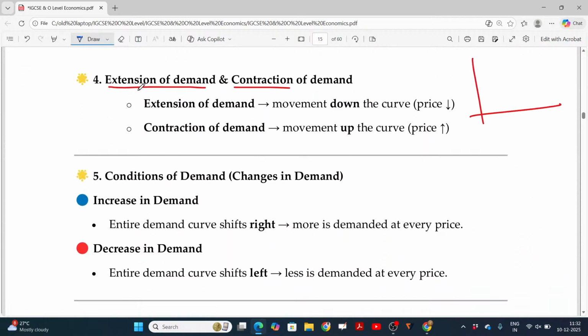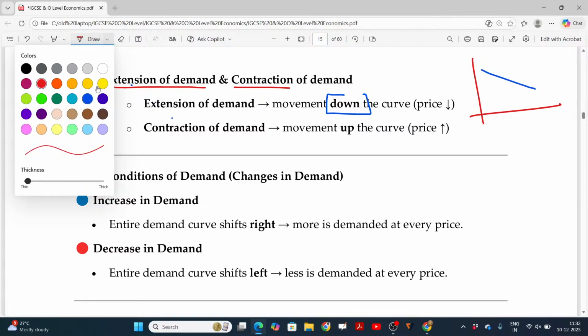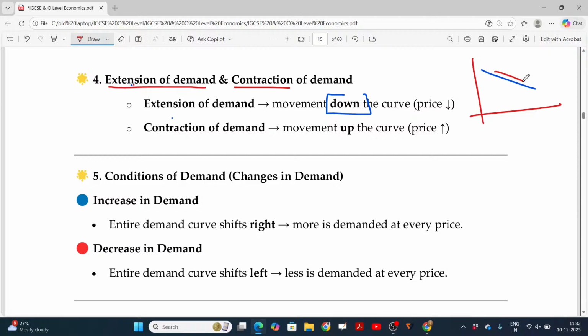So, expansion is otherwise named as extension. Extension of demand is nothing but movement down the curve. In that curve, if the movement happens from top to bottom, from here to here, then it is called extension. Similarly, if it happens the other way, movement up, then it is called contraction of demand. So contraction and extension, you should not have any confusions, right?